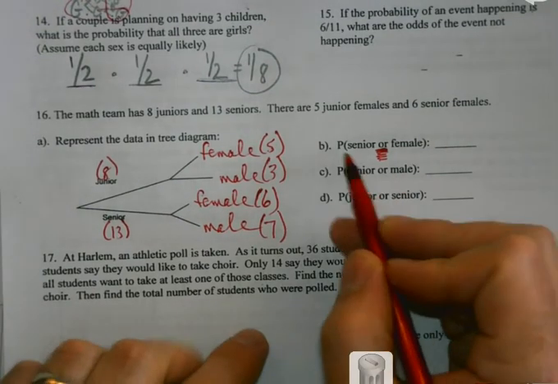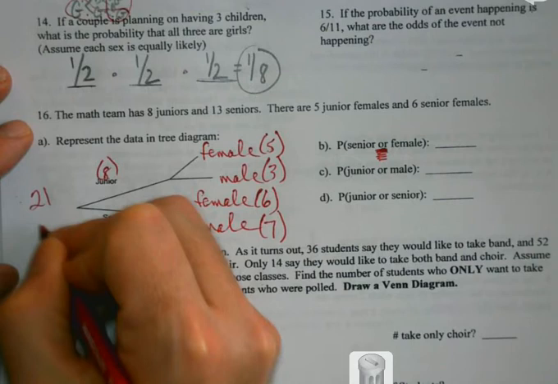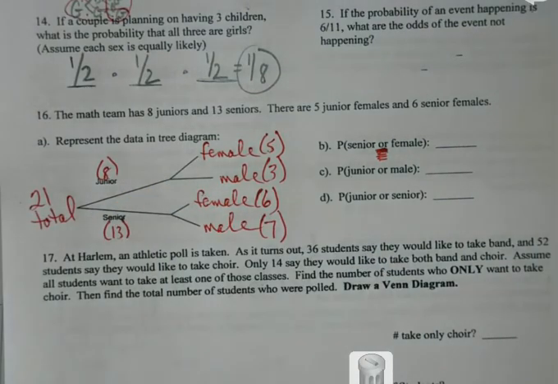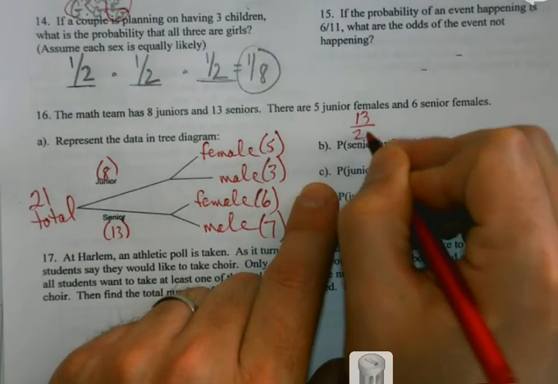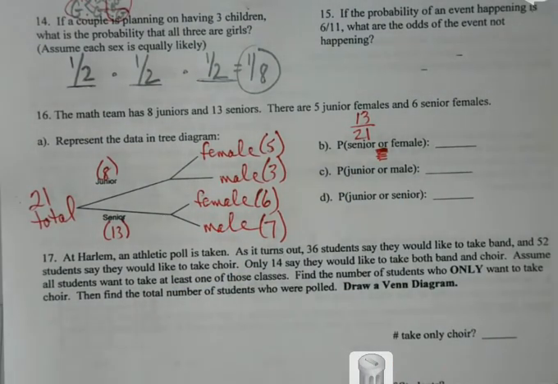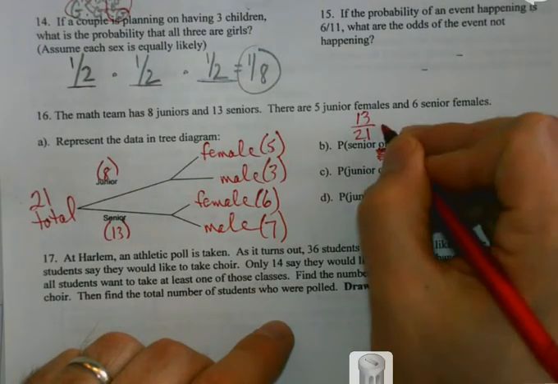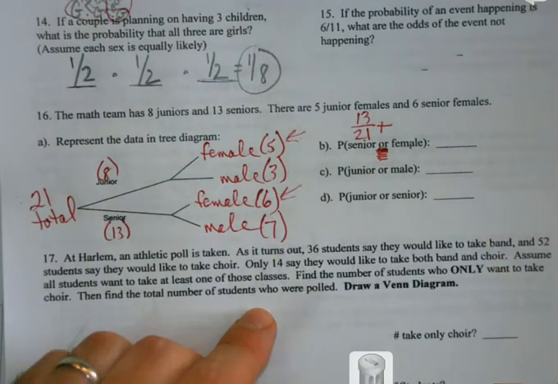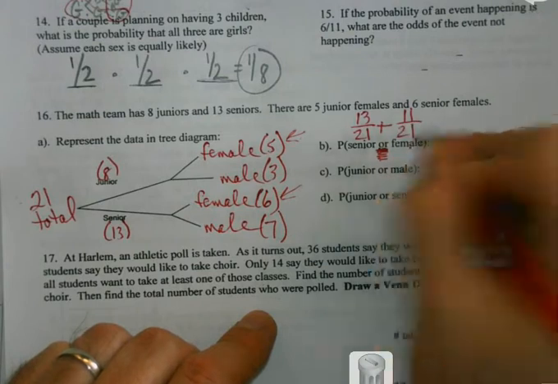So first I'd look and say, okay, the probability of finding a senior, I know there are 21 total students, so my probability of finding a senior would be 13 out of 21, because again, we're just looking at it in general. It would include males and females. Or finding a female. Well, I've got 5 females that are juniors and 6 females that are seniors. So that'd be 11 out of 21.